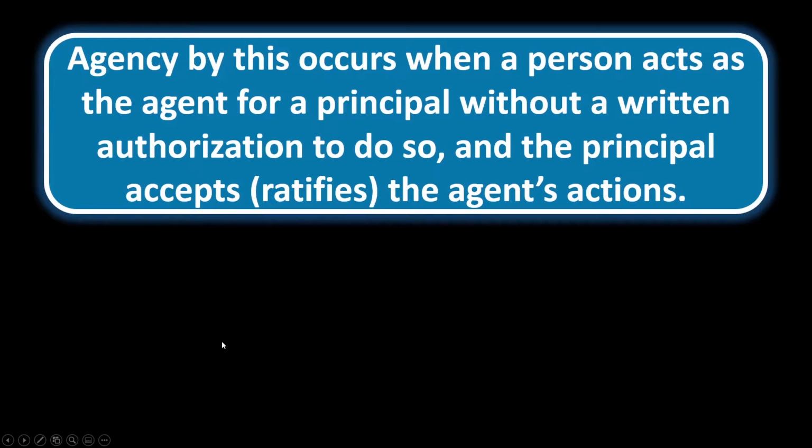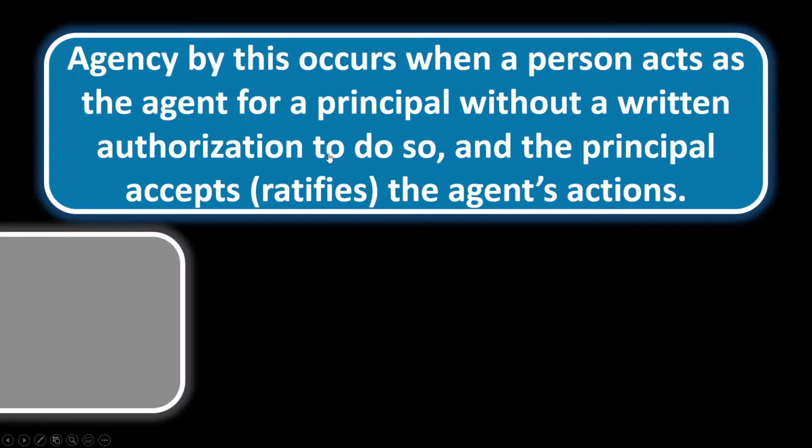Agency 4. Agency by this occurs when a person acts as the agent for a principal without a written authorization to do so, and the principal accepts, ratifies the agent's actions. Okay, so we kind of gave it away in this, but what do we call this? Agency by this occurs when a person acts as the agent for a principal, and so he's acting on it, but without written authorization to do so. But the principal does accept the agent's actions. So the agency is created by ratification.